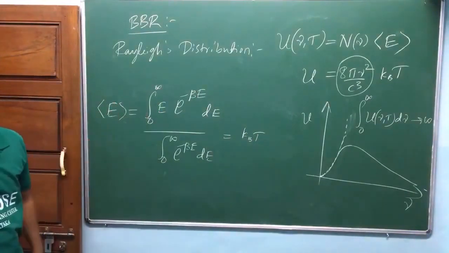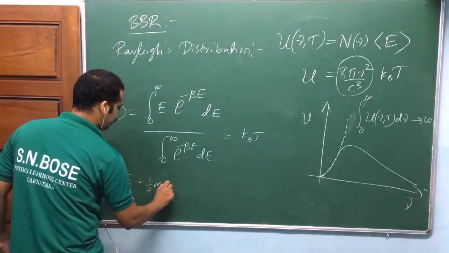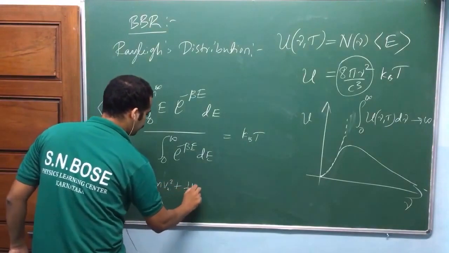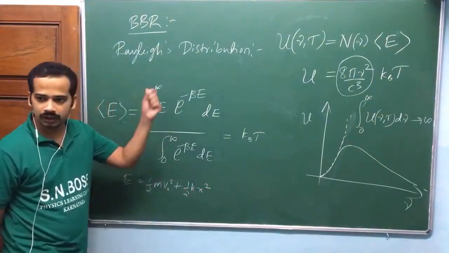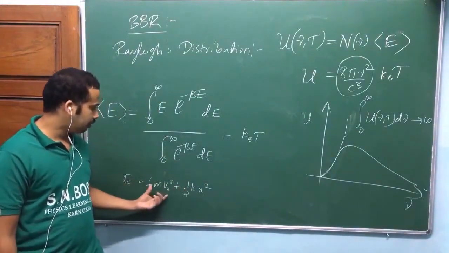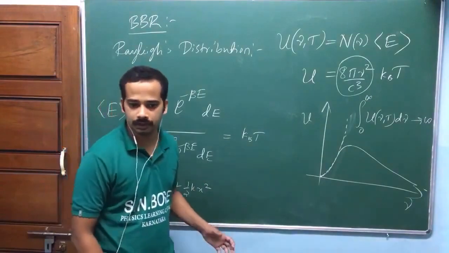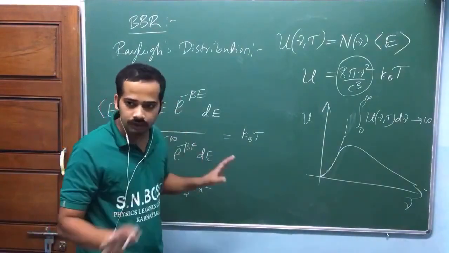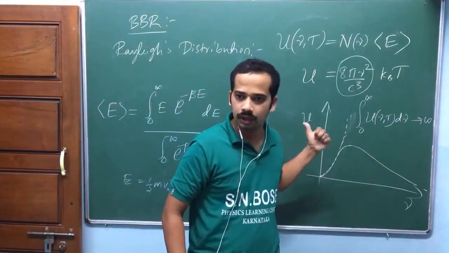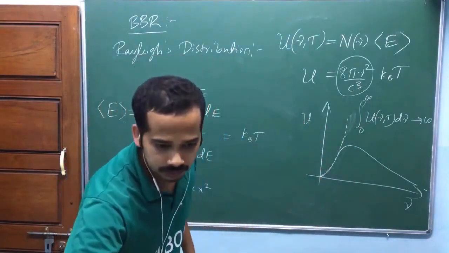Or you can use the equipartition theorem also. Suppose you write E is equal to half m vx square plus half k x square. For each of those oscillators in the cavity, in the one-dimensional oscillator model, there are two quadratic terms, so you can take half kBT plus half kBT. We call it the equipartition theorem. If you don't know any of this, don't worry, we are going to study all of this. The whole black body radiation will again come in statistical physics. You don't have to worry.